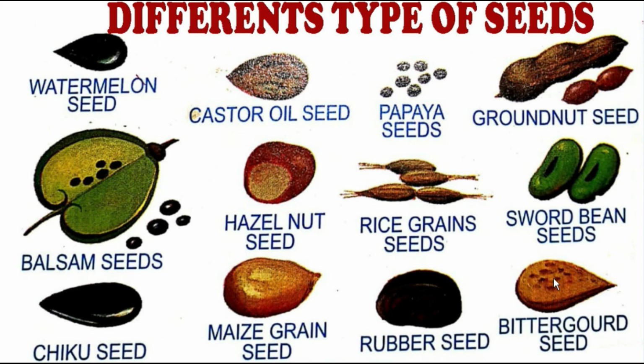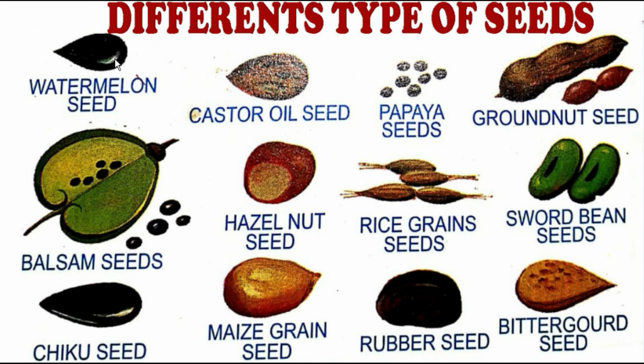Bitter gourd seed. Bitter gourd, very bitter, of green color. Have you ever eaten that, children? See the seed, how the seeds are of beautiful shape with a brown color. You feel like cookies, but it is from bitter gourd seed.